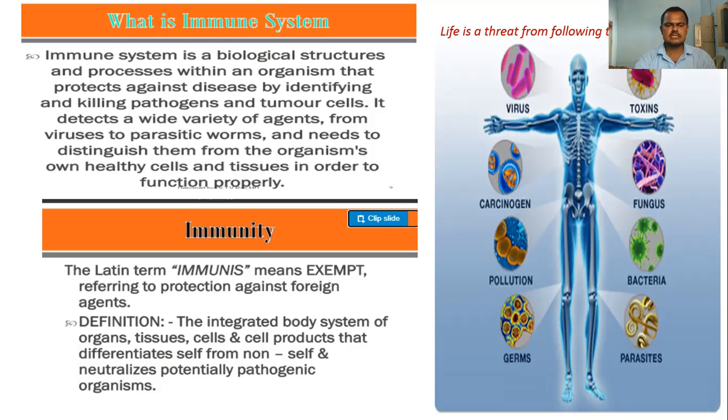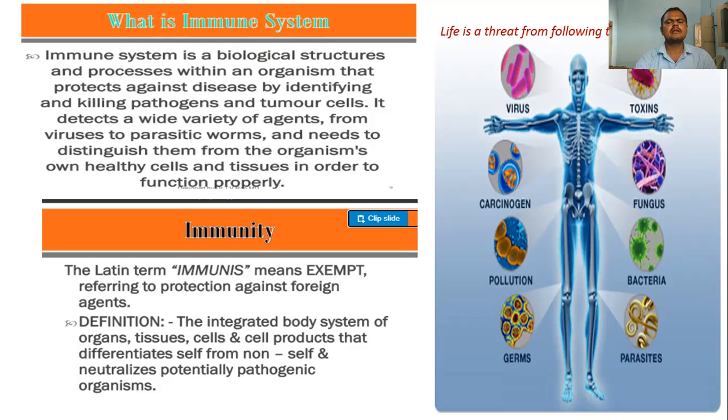So it detects a wide variety of agents. I already told you, a wide variety of agents means these items: viruses, carcinogens, pollutions, germs, fungus, bacteria, parasites, and their products. These also act as agents, and so the body is protected by the immune system by identifying and killing.